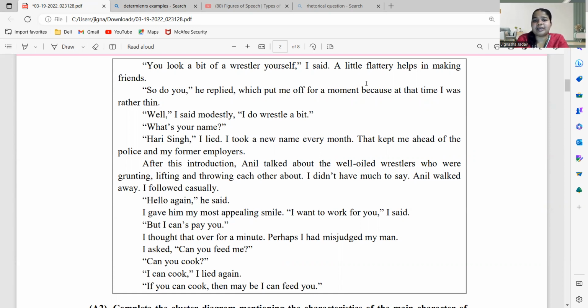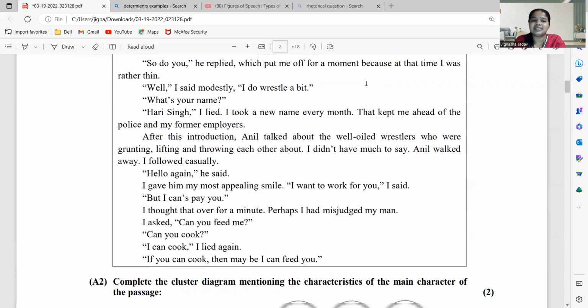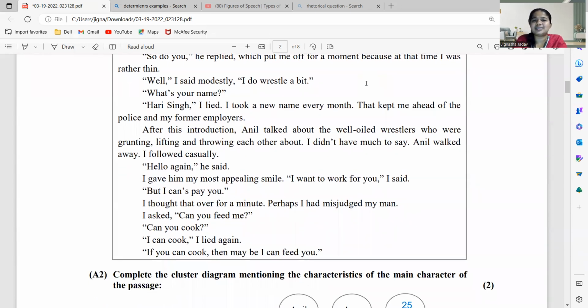So do you, he replied, with which put me off for a moment because at that time I was rather thin. तो अनिल ने उसका पचका कर दिया. वो बोलता है तू भी तो रेसलर जैसे दिखता है. तो इसको लगा कि ये तो मेरा इंसल्ट कर रहा है क्योंकि मैं उस टाइम पे बड़ा ही पतला था. Well, I said modestly, I do wrestle a bit. What's your name? Hari Singh, I lied. तो जिसके भी बारे में अपन पढ़ रहे थे जो अनिल से बात कर रहा था, now we get to know that he is Hari Singh. ये passage already it is a scene passage. It is from your textbook, so you know what context it is talking about.